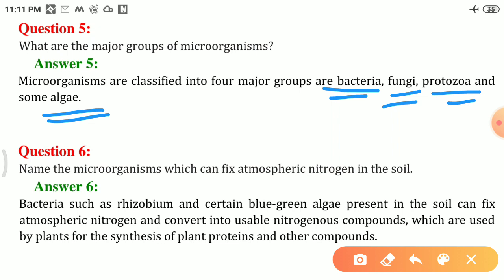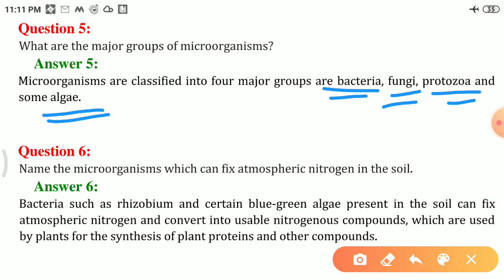Now next question is, name the microorganisms which can fix atmospheric nitrogen in the soil. As we know, some of the bacteria and blue-green algae can fix the atmospheric nitrogen into the soil. Rhizobium bacteria is involved in the fixation of nitrogen in leguminous plants, which is mainly the pulses family. Rhizobium lives in the root nodules of leguminous plants such as beans and peas, with which it has a symbiotic relationship. The same thing is also with some blue-green algae. They also have the symbiotic relationship, and they also fix the nitrogen into the soil.